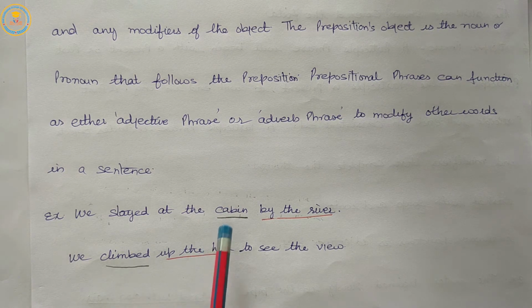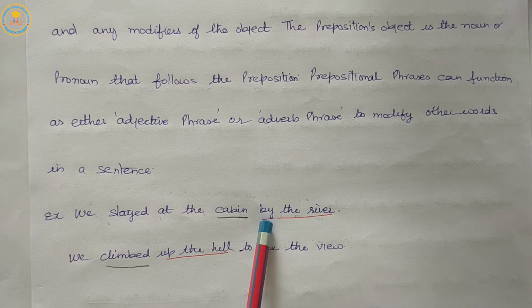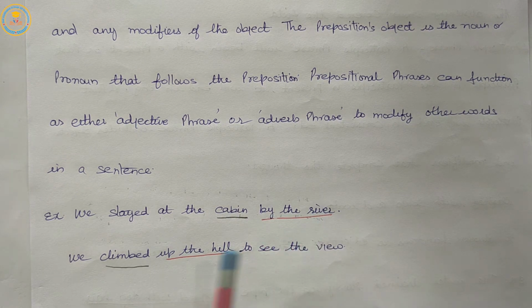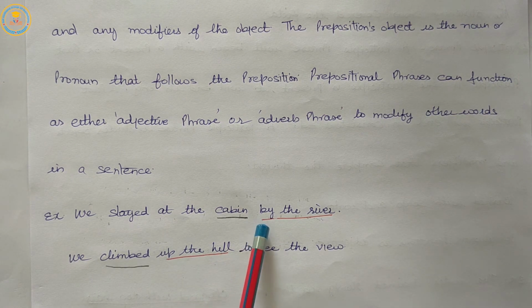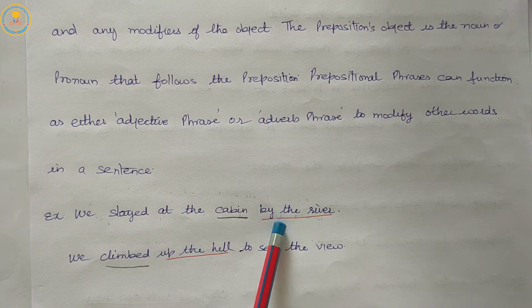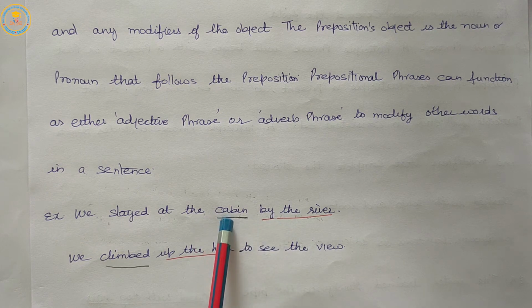In these examples, by is the preposition and by the river is a prepositional phrase, modifying cabin; up is the preposition and up the hill is a prepositional phrase, modifying climbed.